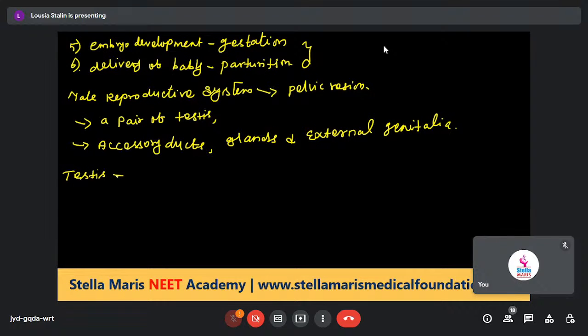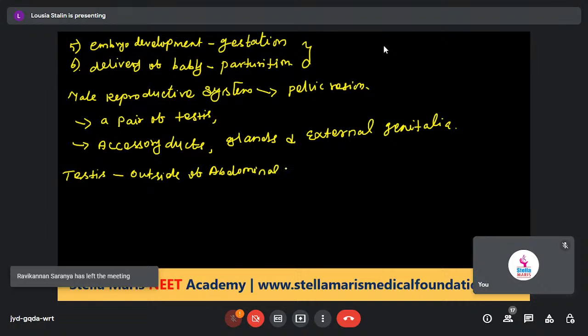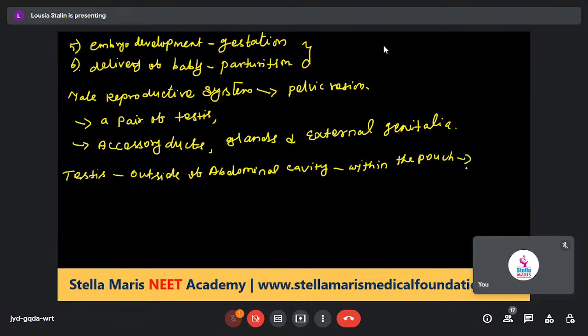The testis is situated outside of the abdominal cavity, within a pouch-like structure called the scrotum.